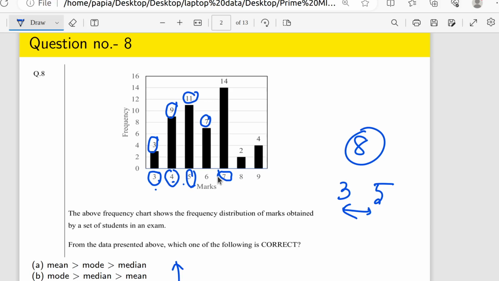Okay, and what about the median? For median we are just going to calculate how many positions are there, and we are going to halve that simply. So for the mode value, what will be the mode here? You can see, can you tell me what will be the mode for this chart?